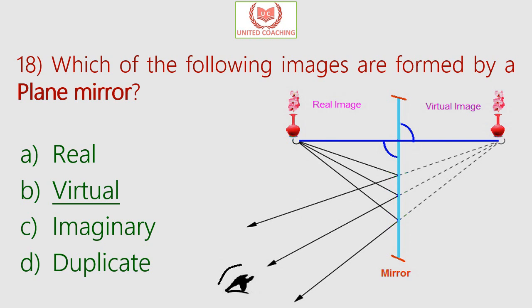The light does not actually pass through the location on the other side of the mirror. It only appears to an observer that the light is coming from the back of the mirror. So it is a virtual image. It is not a real image that can be produced on a paper or other surfaces. It is a virtual image that is created in a mirror.